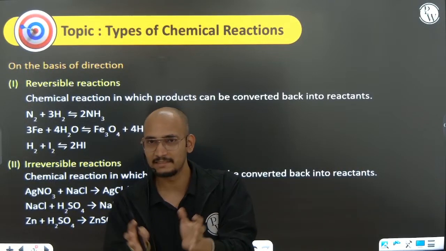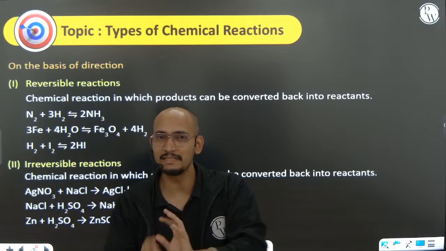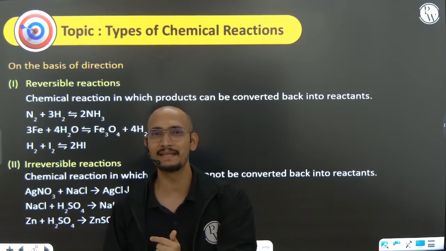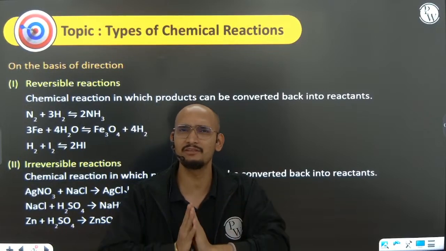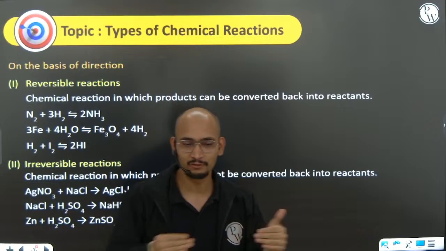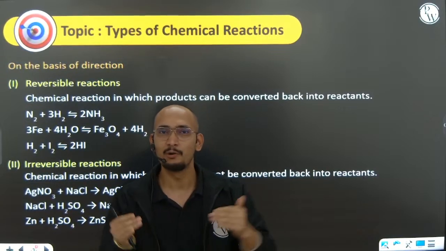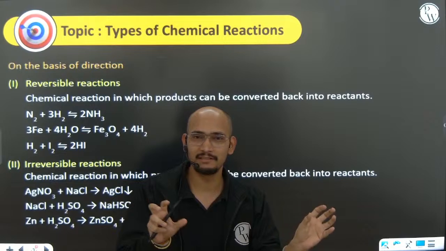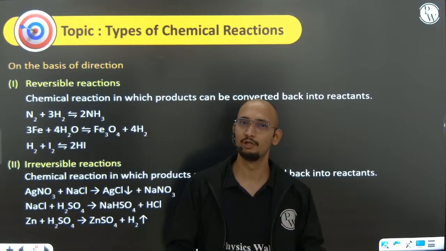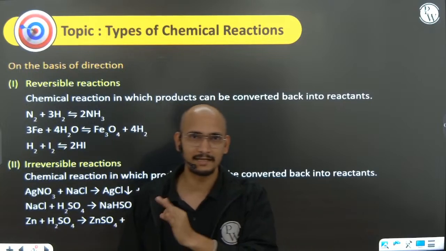While let's say there are a few reactants, they react with each other to give the product, but as soon as the product is formed, they start giving the reactant. So basically these kinds of reactions do not ever complete. They do not reach completion. So there is always a point where there will be an equilibrium between the reactant and product. I hope this is the basic that everybody knows about. So these are the reactions that never complete.